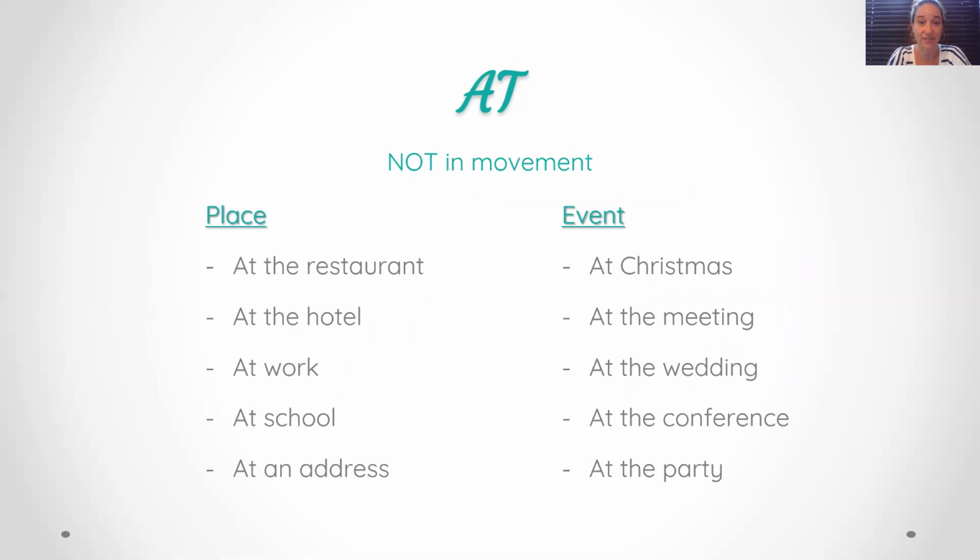Now, for places and events, we will use at when we're not in movement. So we are at a place or at an event. So at some places, we could be at the restaurant, at the hotel, at work, at school, or at an address, at a complete address. So what we mean by a complete address is that you have the number and the name of the street. So at 1139 King Street, for example. Great. So same thing for events: at Christmas, at the meeting, at the wedding, at the conference, and at the party.